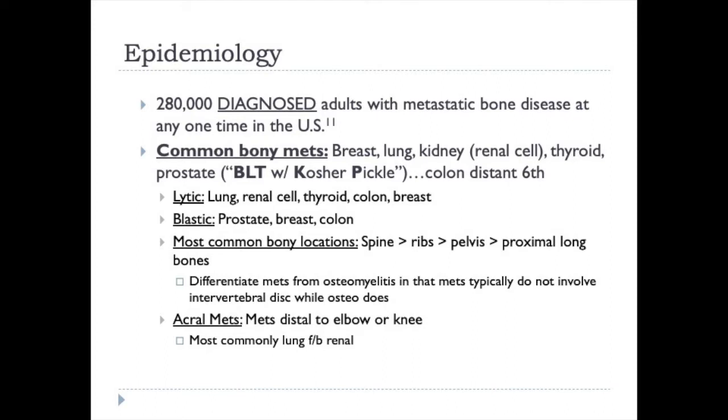In terms of what it looks like when it's in the bone, lytic disease tends to be lung, renal cell, thyroid, colon cancer, and breast cancer. Blastic disease tends to be prostate cancer, breast, and colon. So you can see breast and colon both have a mixed lytic and blastic picture. The most common locations for bony metastases are axial followed by appendicular in a proximal to distal direction.